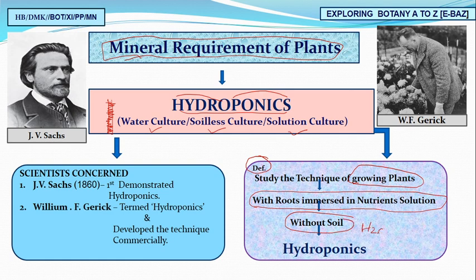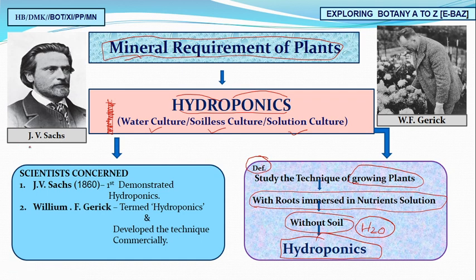We take the nutrient not from soil, but from water. That's why it is called hydroponics. So what is hydroponics? It is the study of the technique of growing plants with roots immersed in nutrient solution without soil.